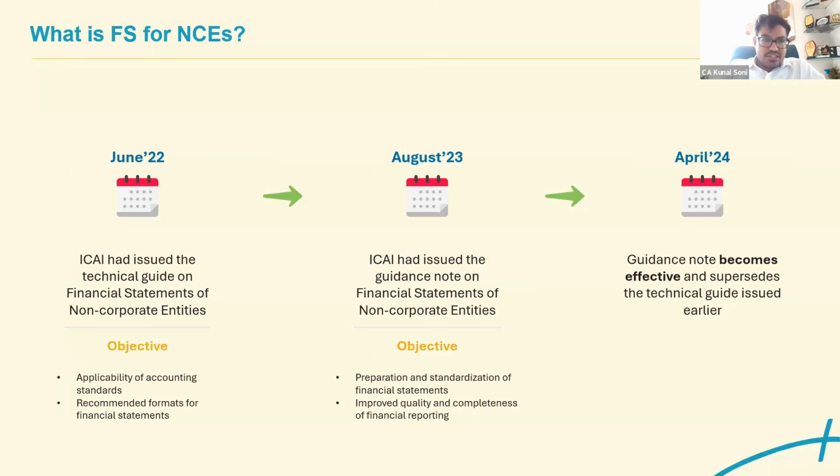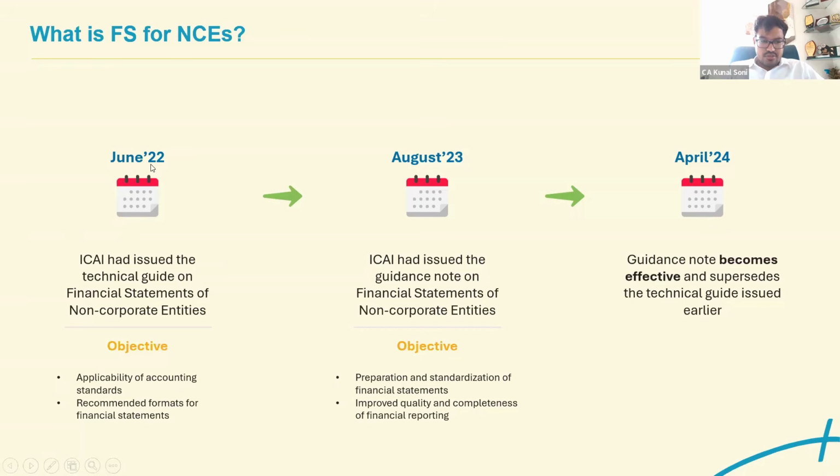As we discussed previously, in June 2022, ICAI issued the technical guide on financial statements for non-corporate entities. Then in August 2023, they issued a guidance note for the financial statements of non-corporate entities. Earlier it was not mandated; it was just a sort of recommendation, and users could provide input on what all things could be incorporated.